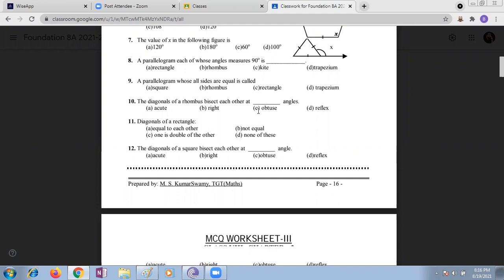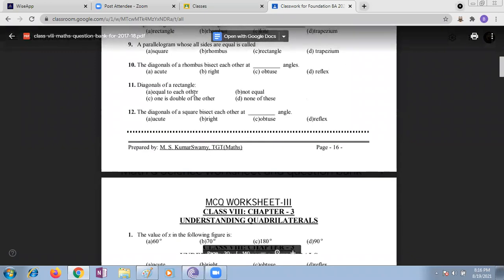They're telling about a parallelogram with all sides equal. What is the point I gave you, children? A parallelogram with all sides equal is nothing but a rhombus. Don't forget, children. Many times I said rhombus.